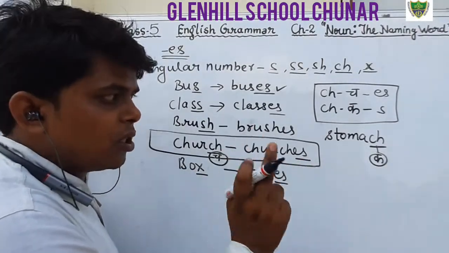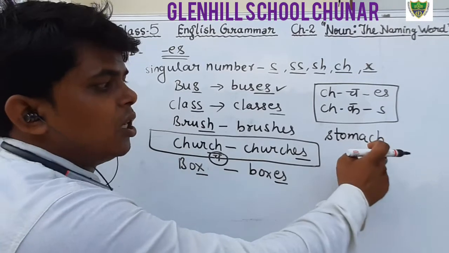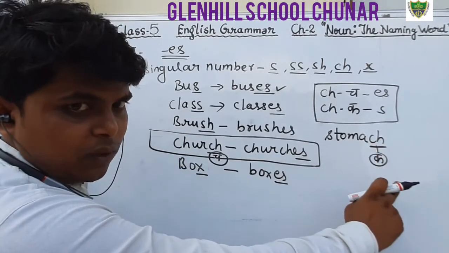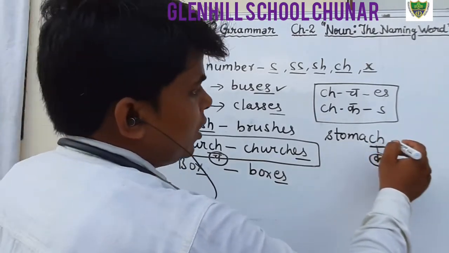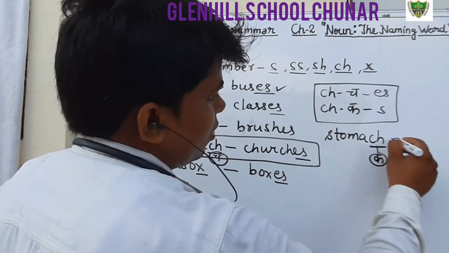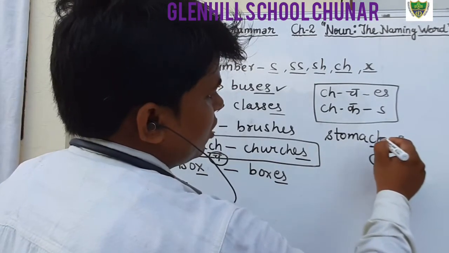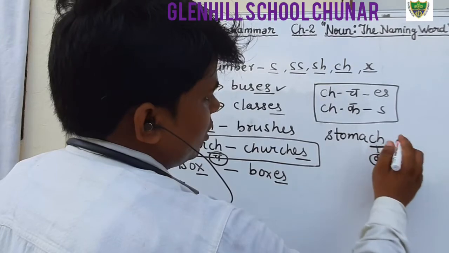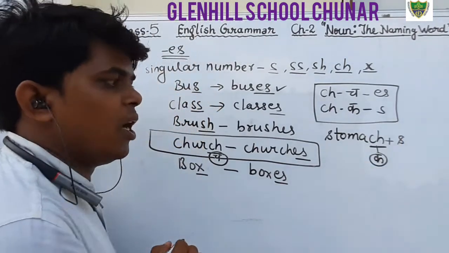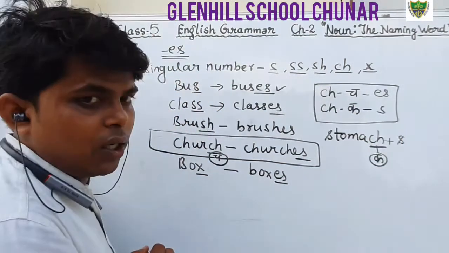If the pronunciation of ch is k, then we will add only s. Stomachs, we add only s for making plural.